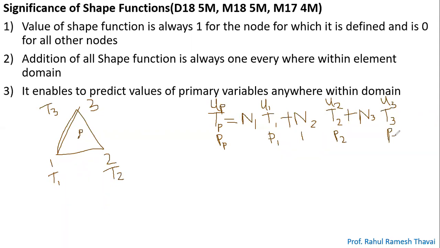These shape functions N1, N2, N3 depend upon the location of point P. So it will give me the temperature or displacement or pressure at point P, right? Is it okay? Yes, sir.